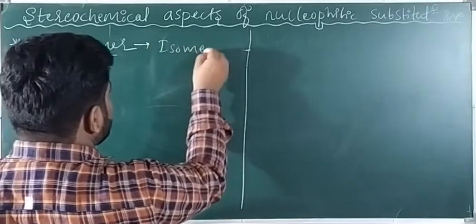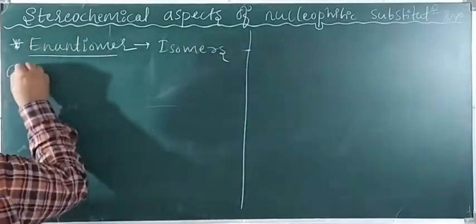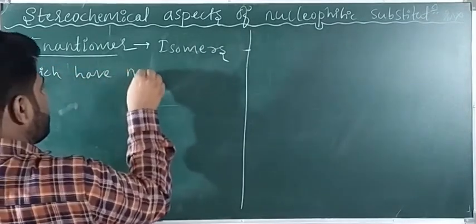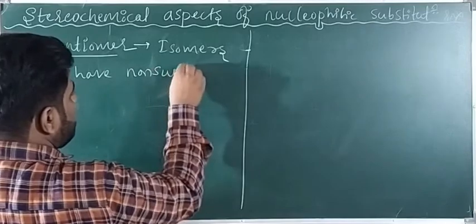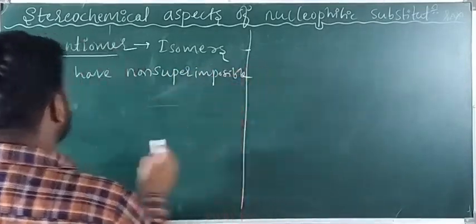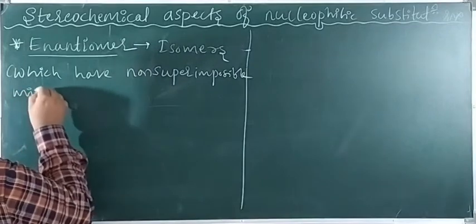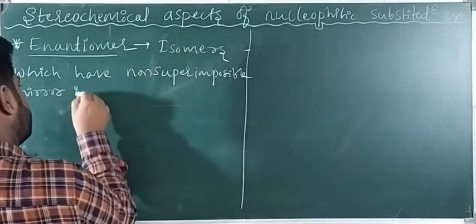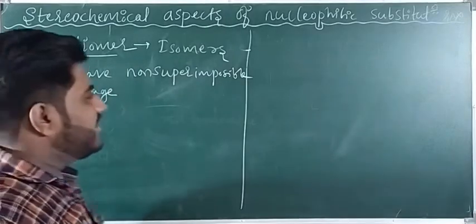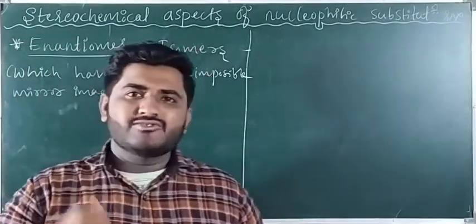Isomers which have non-superimposable mirror images are called enantiomers.